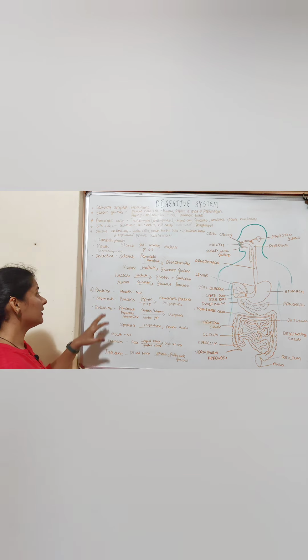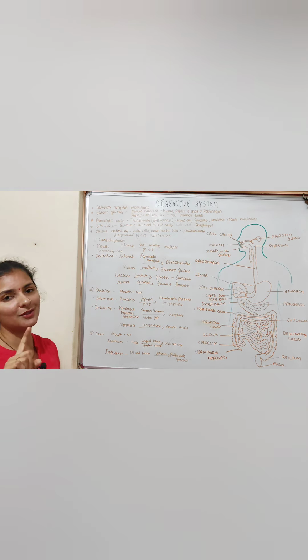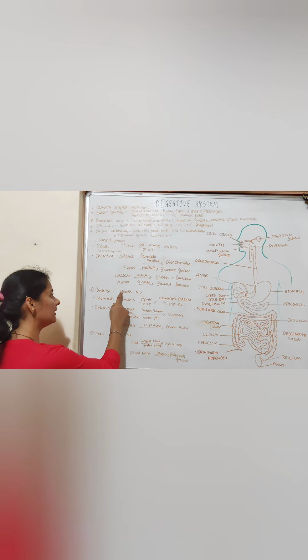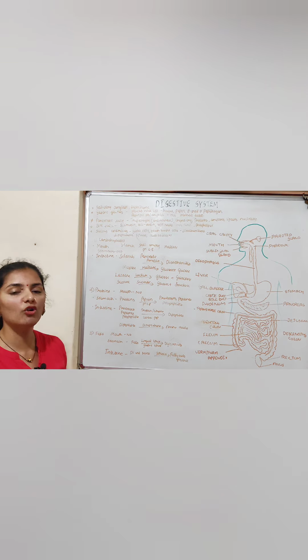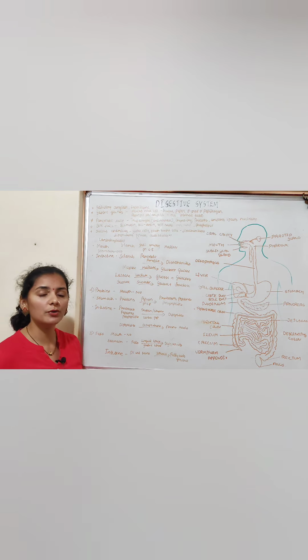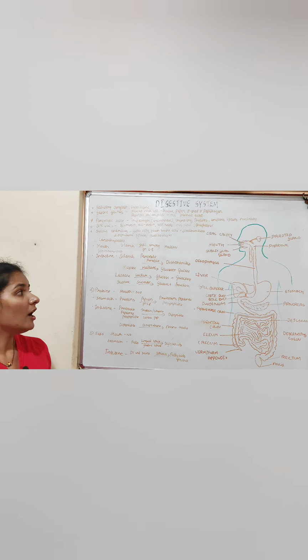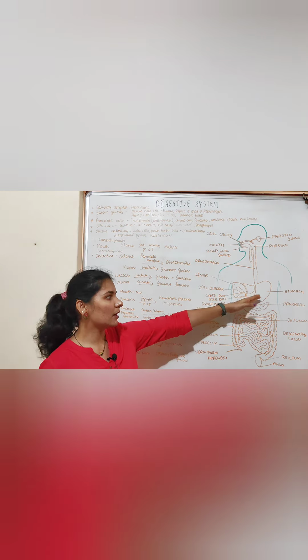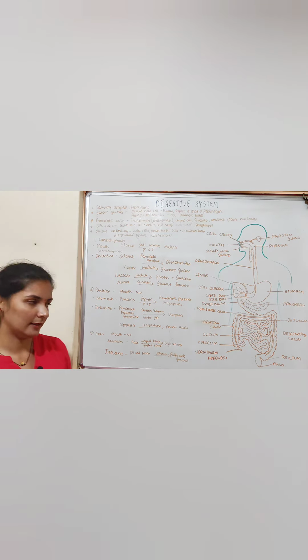So if we talk about the digestion of protein in the mouth, no digestion takes place. Digestion of protein will not take place in the mouth because of the lack of proteolytic enzyme. There is no protein-splitting enzyme in the mouth or in the saliva. That's why no digestion of protein takes place in the mouth. Once the food enters the stomach, there is digestion of protein in the stomach.